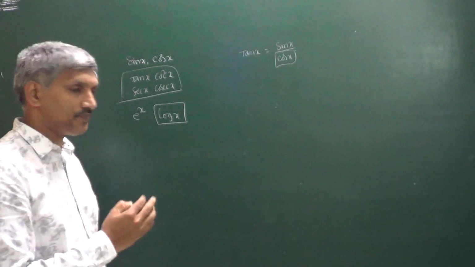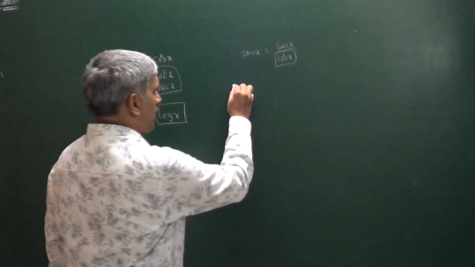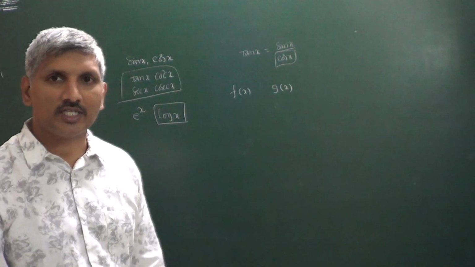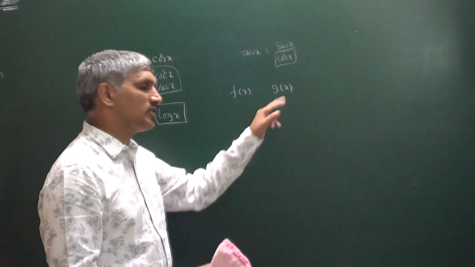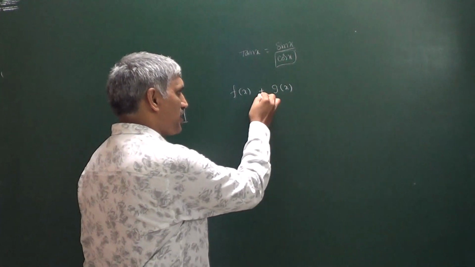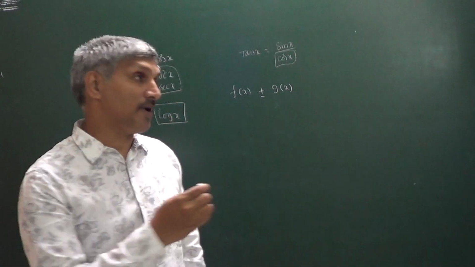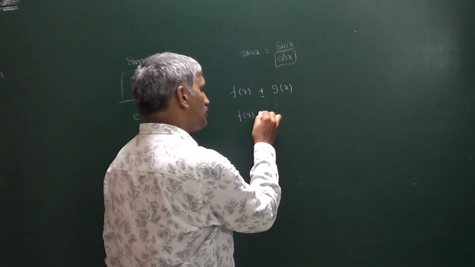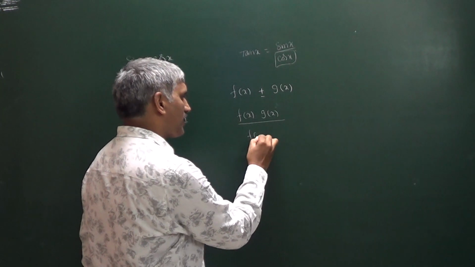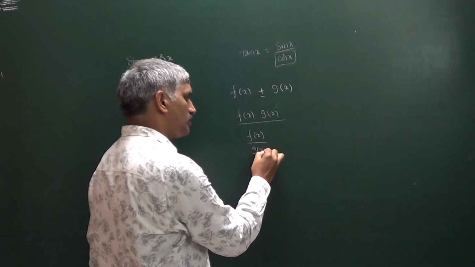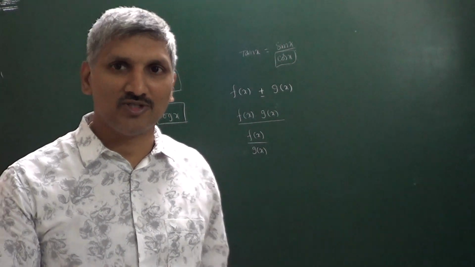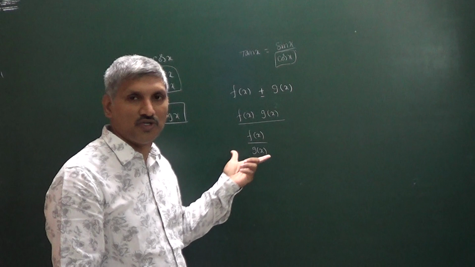At the same time, if the functions f of x and g of x are two functions continuous at x is equals to a, then their sum is continuous, their difference is also continuous, and their multiplication f of x into g of x is also continuous at x is equals to a. And f of x divided by g of x is also continuous at x is equals to a, provided g of a not equals to 0, denominator not equals to 0.